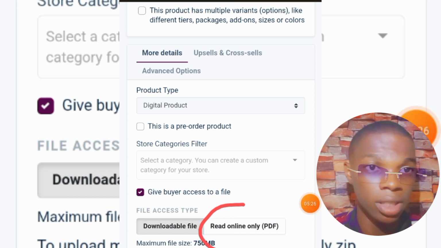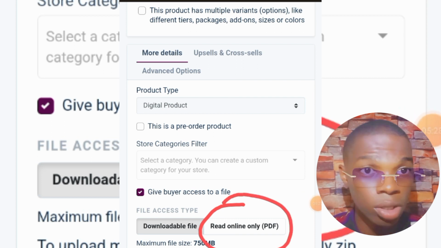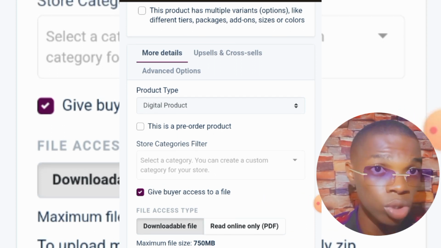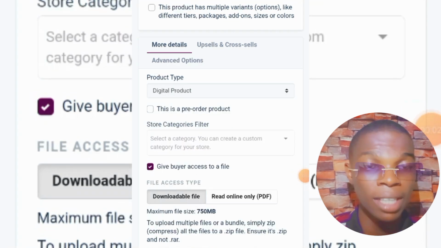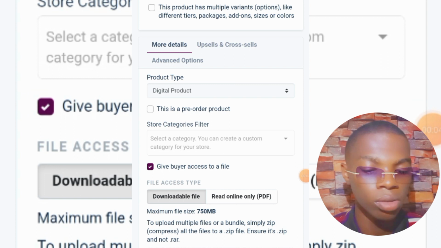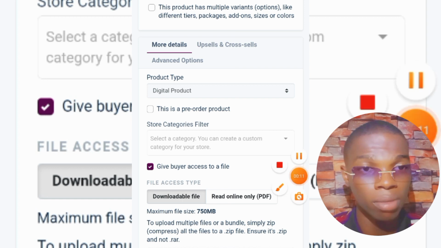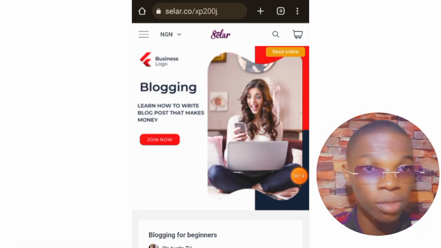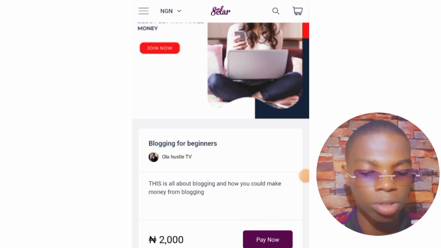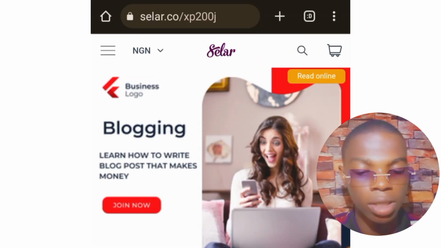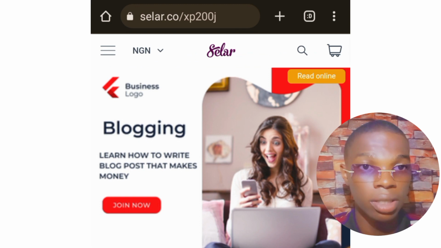Then once you're done with that, just scroll down a little bit. This is where you'll be able to import the file you just downloaded from PLR downloads. After you have imported the PDF file you downloaded, all you need to do is click on create product. Once you click on create product, your product is going to be live on seller.co, and you're going to see how our book looks, including the fee, that is the amount you're selling the book for. Then just copy the link to this book and save it into a notepad.